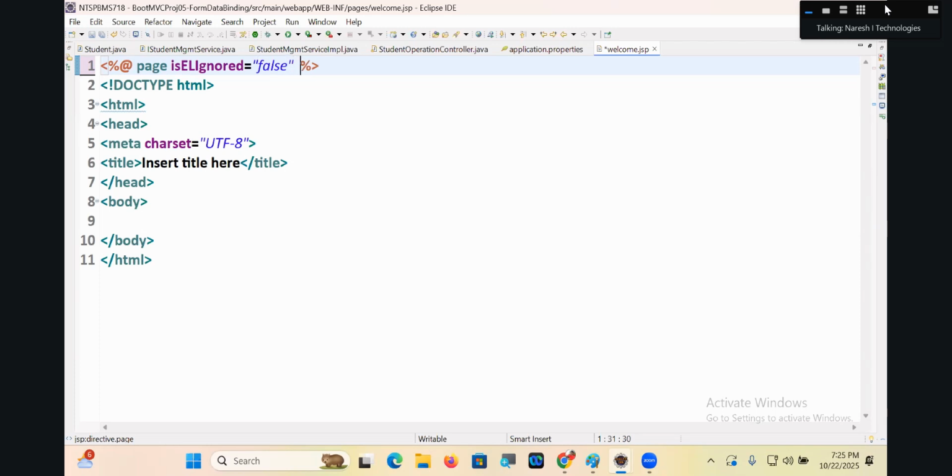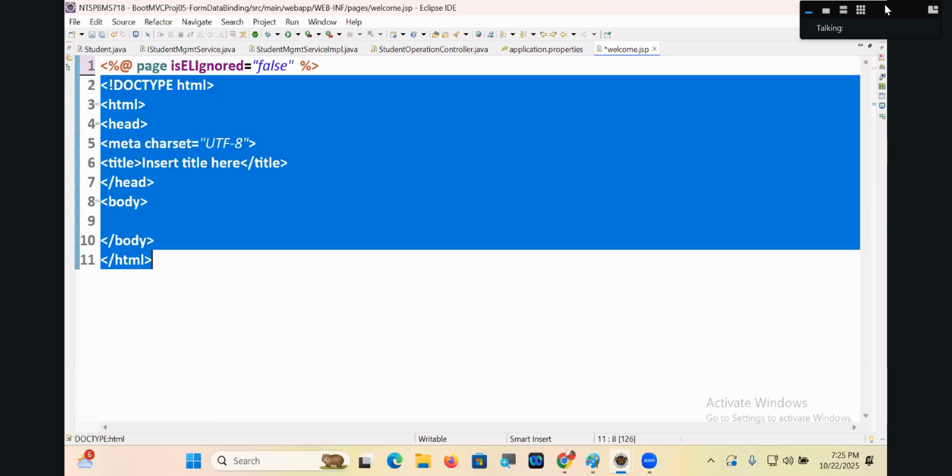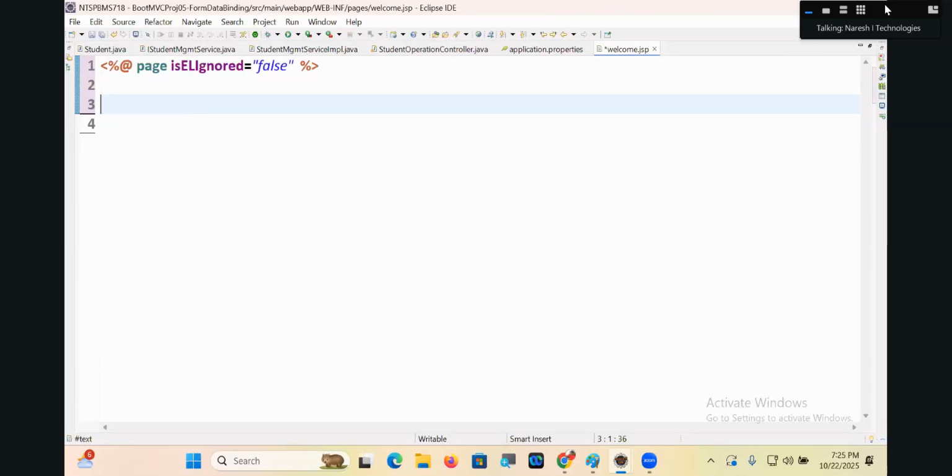Then the H1 style: color red, text-align center.